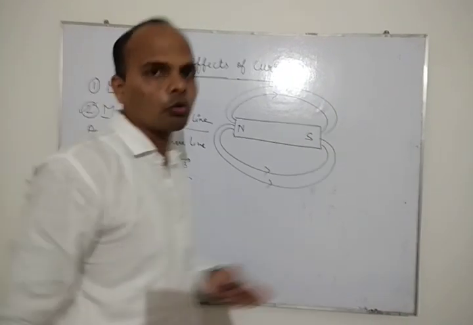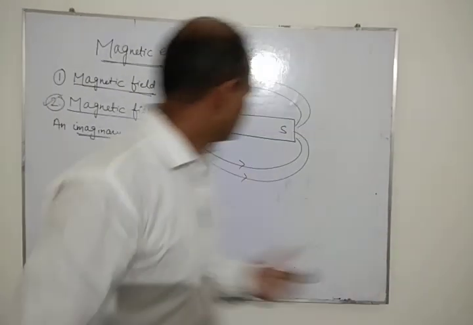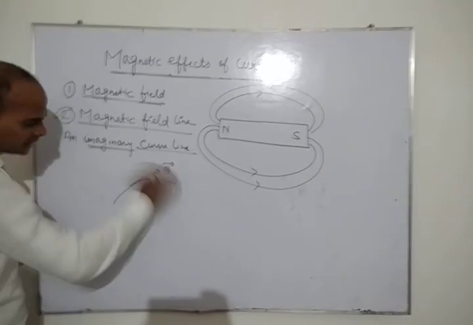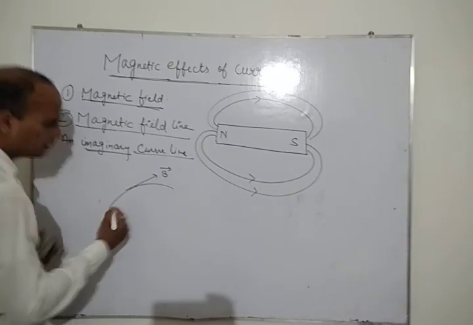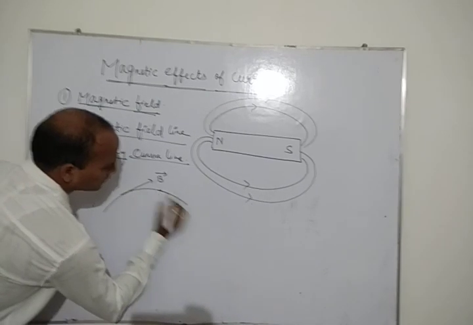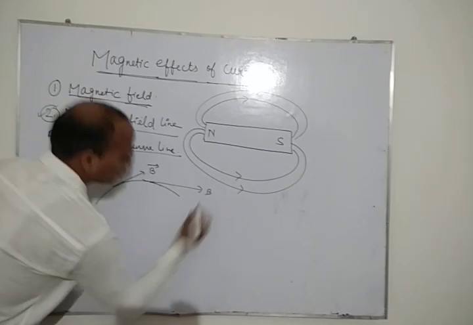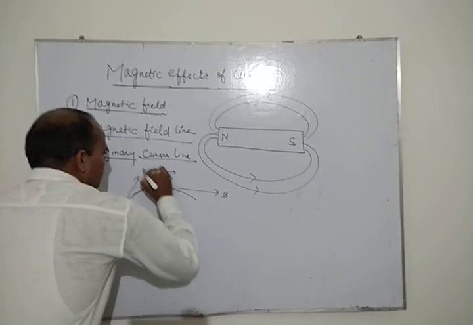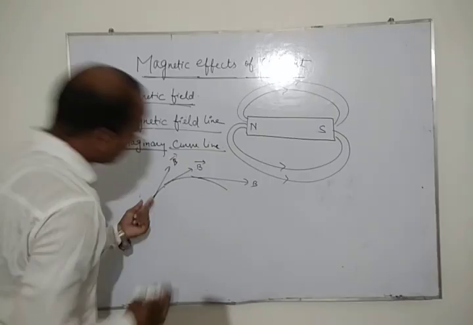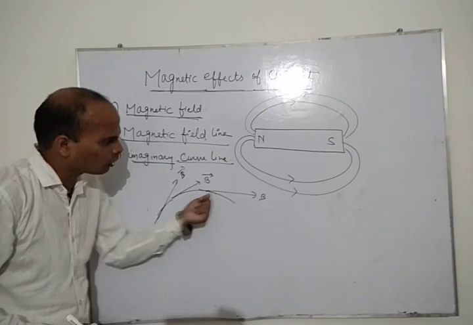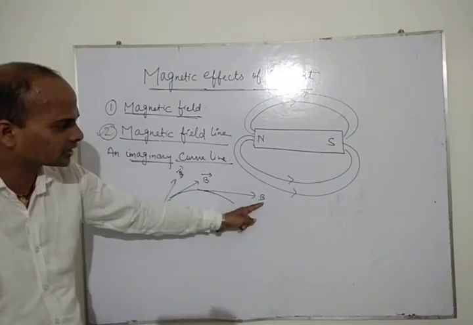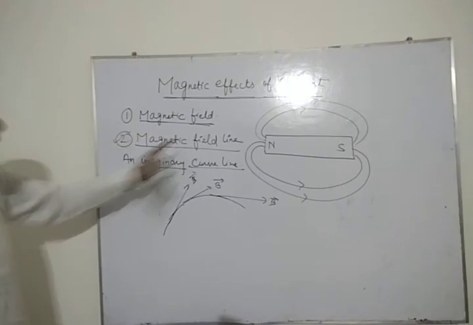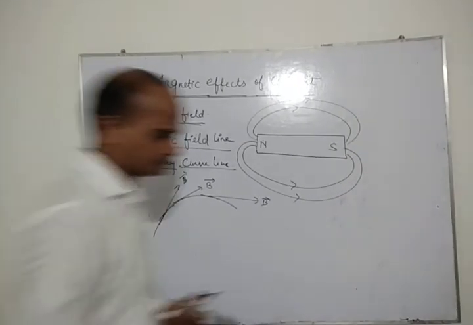See, you have to write in your own language. You have to just write that whenever there is an imaginary curved line and a tangent is drawn through it from any point, it will show the direction of magnetic field. From any point on this circle, if you draw a tangent, it will show the direction of magnetic field. This is said to be magnetic field line.